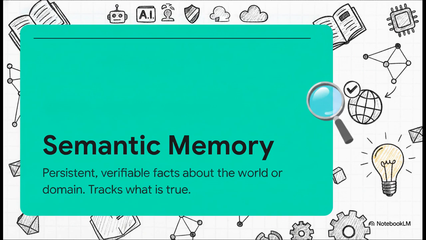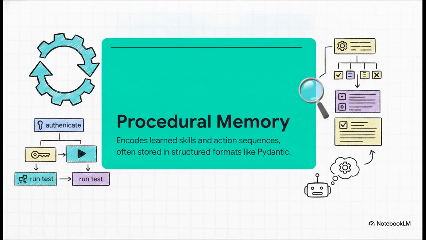Then there's semantic memory. Now, unlike episodic memory, which tracks personal, specific experiences, semantic memory tracks what is true. This is the agent's foundational, persistent knowledge base. It holds verifiable facts about the world, or whatever specific domain the agent is working in, and it's constantly being updated from external sources.